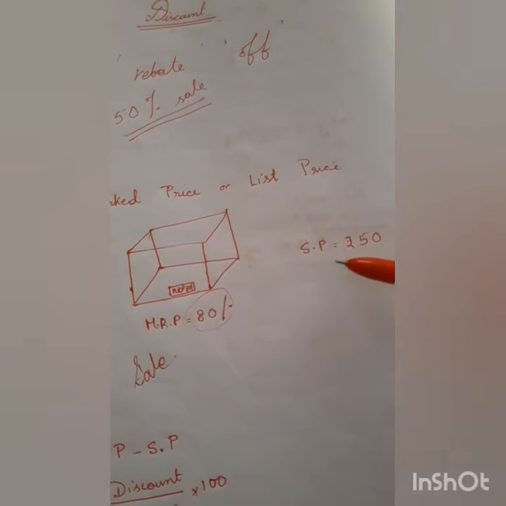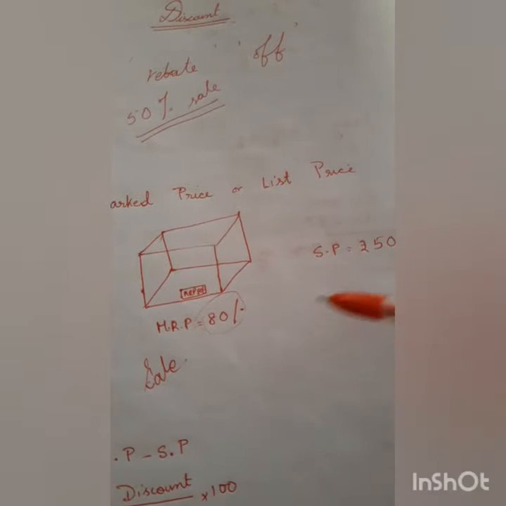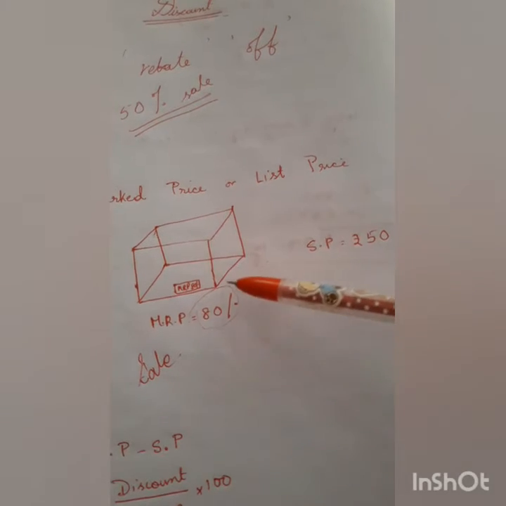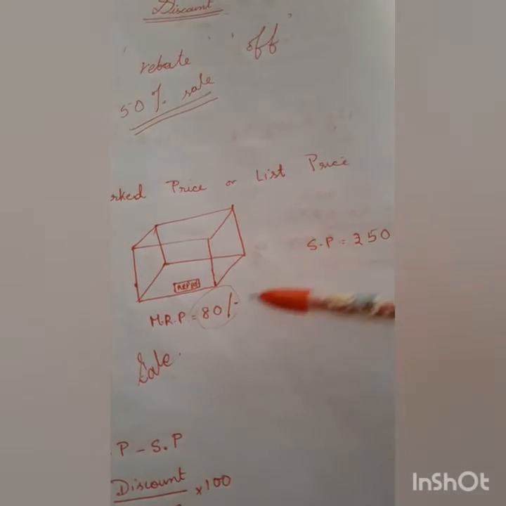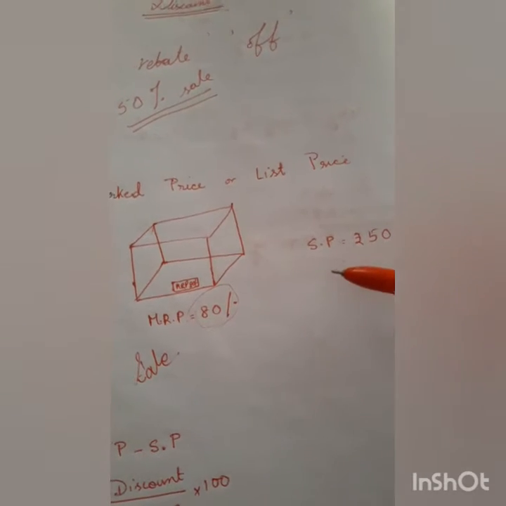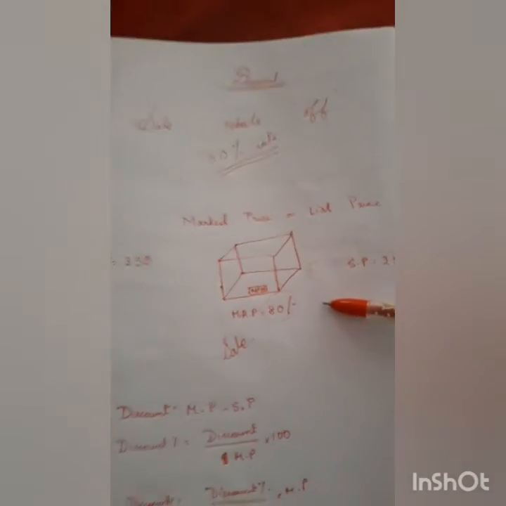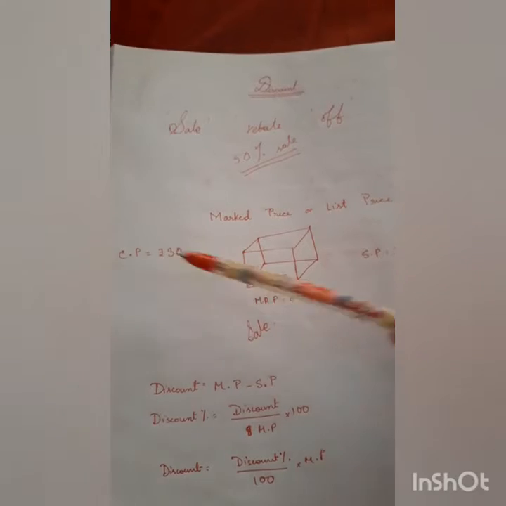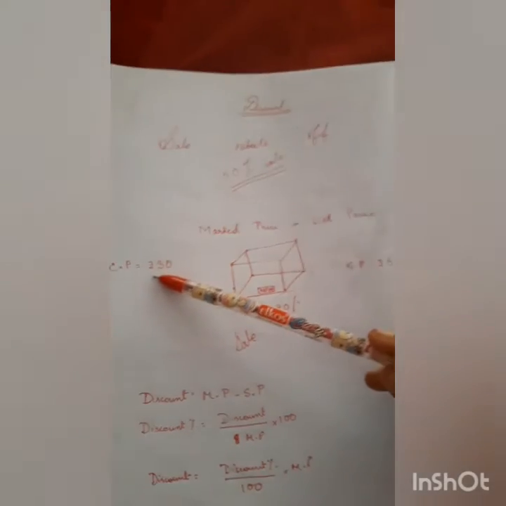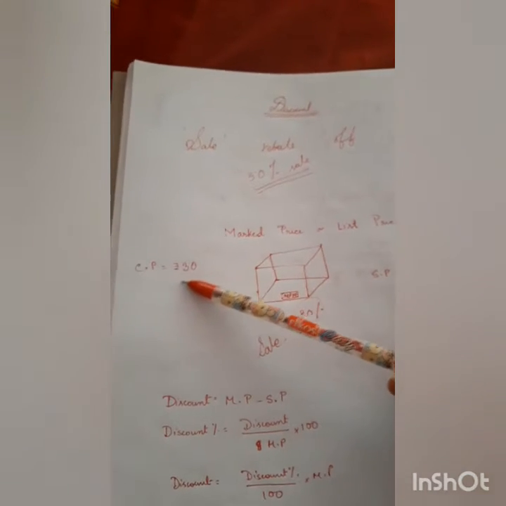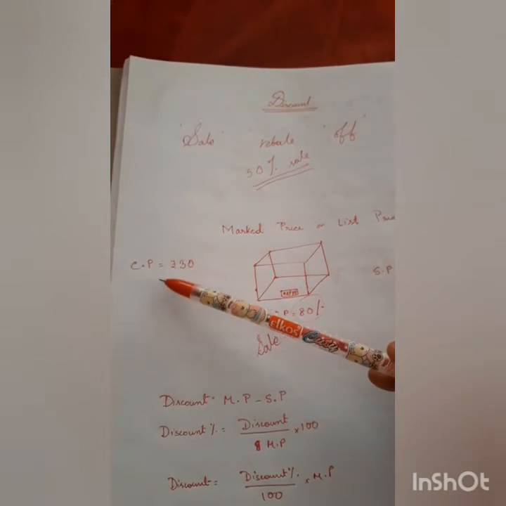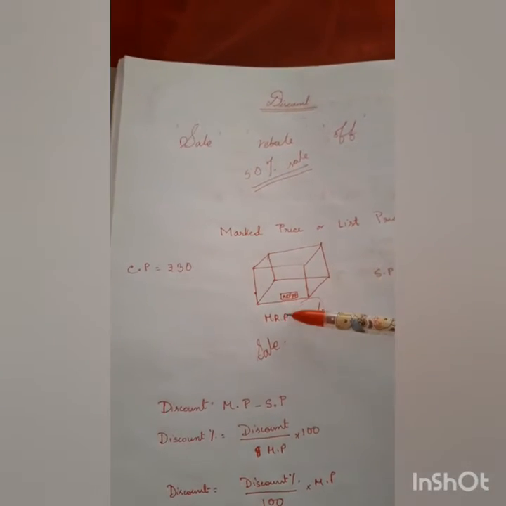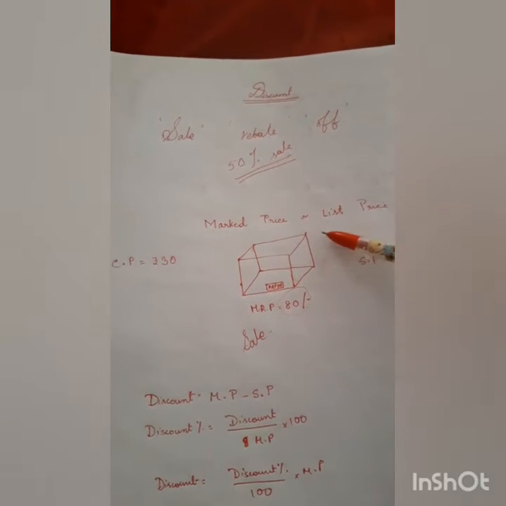So I am very happy and proud that I have made a profit. I have got this article at a lesser price, and the shopkeeper who would have sold it at a higher price has now made a loss. But the actual story is bigger. The shopkeeper never makes a loss. He had bought this article at a much lesser price, at rupees 30. This is his cost price of the article. The cost price is much less than the marked price or the list price.